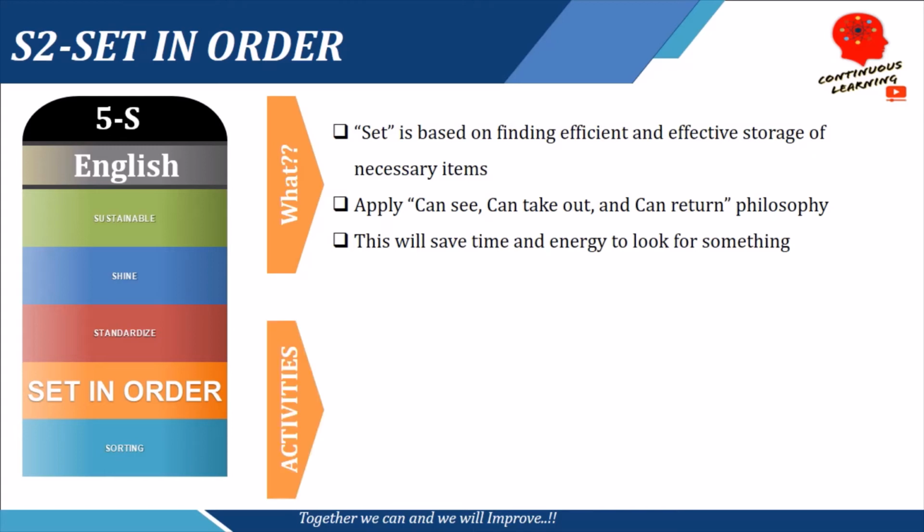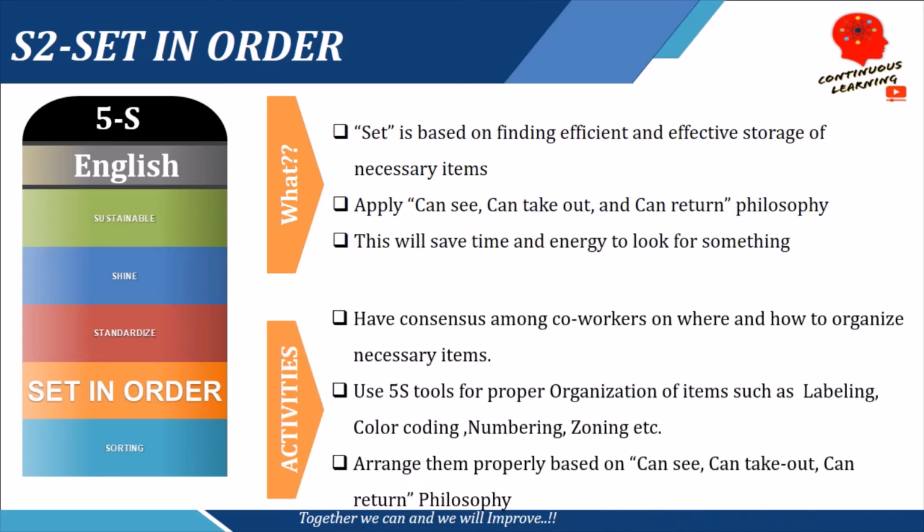So the activities that are involved in this particular phase is, one, we have a consensus among co-workers on where and how to organize necessary items. Second, we use 5S tools for proper organizations of items, like we do labeling, we may do color coding, we may do numbering, or we may do zoning. Also, we arrange them properly based on if I can see, then probably I can take out, and then again I can return. So this is a philosophy which I usually prefer during this phase.